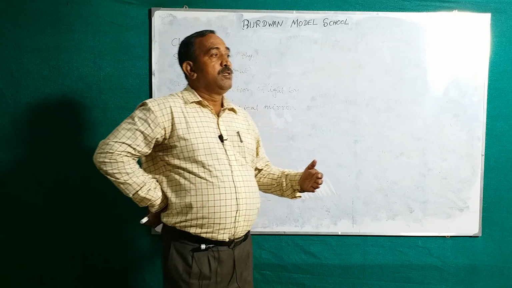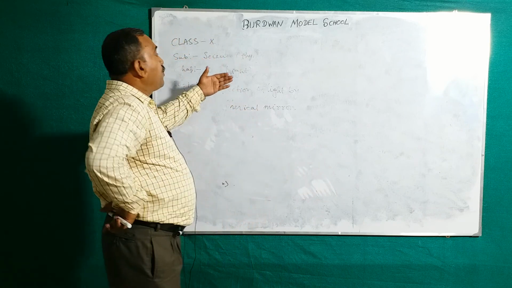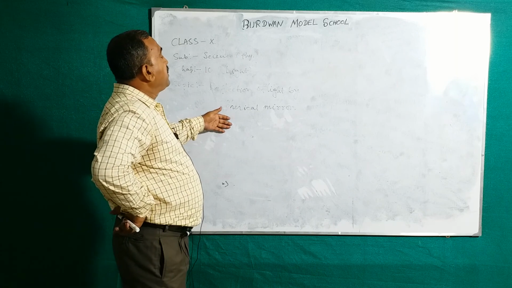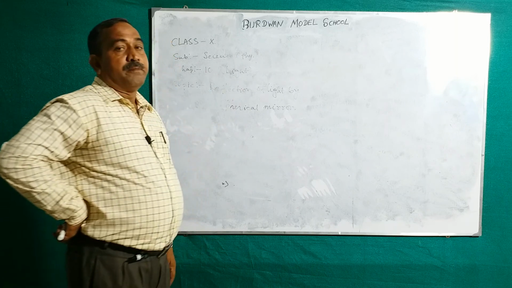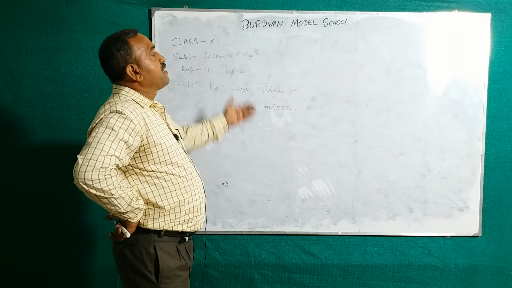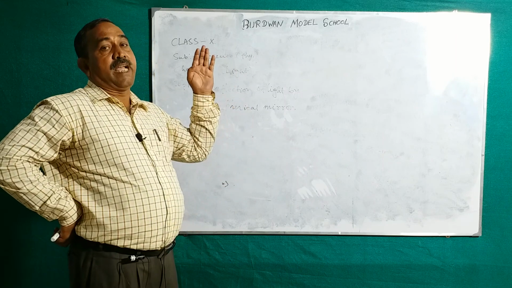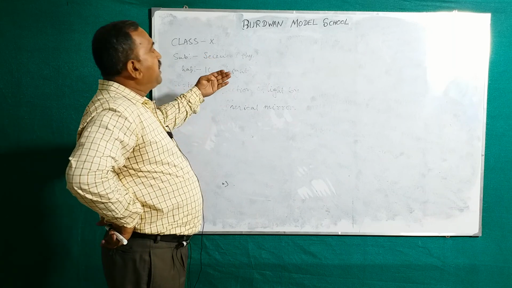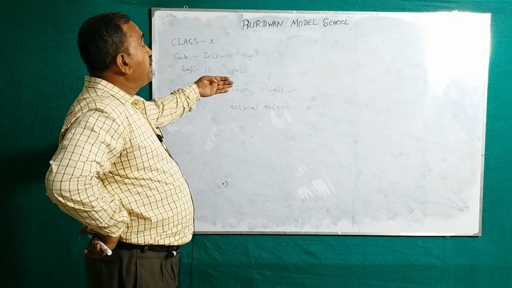Suppose you are standing in front of a plane mirror. You see your image in the backside of the mirror. You see it. And the size of the image will be the same and nature will be erect. It cannot be formed on the screen.